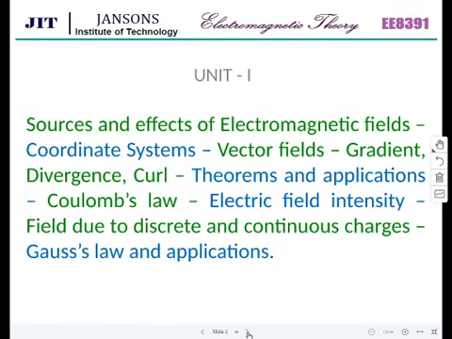So this is the syllabus for Unit 1. So what is the title of Unit 1? Intentionally I didn't mention the title of Unit 1. Electrostatics 1. So we are having 2 units on electrostatics. So these are the topics which are given in the syllabus.